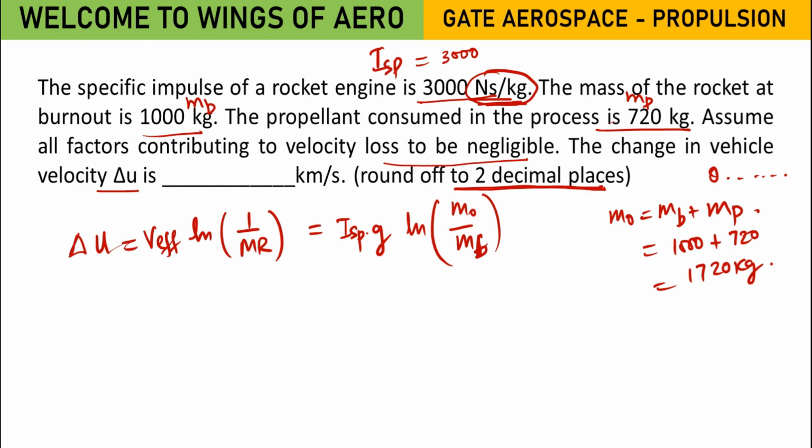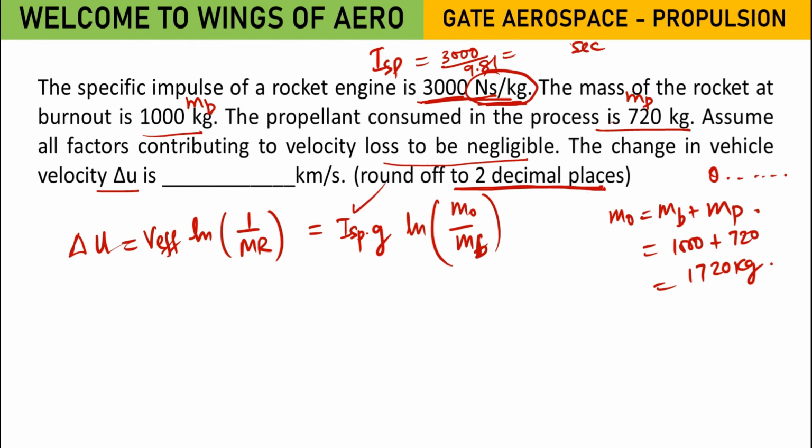15.96, ma'am. Delta U. Delta U is 15.96 kilometer per second? No. But before that, tell me how to convert this. We have 3000 Newton second per kg. We need to convert it in terms of second. How to convert that? Look into the unit: Newton second per kg. Divide by 9.81, ma'am. Is it multiplication or division? It's divided by, ma'am. Divided by 9.81. Okay? How much will you get?